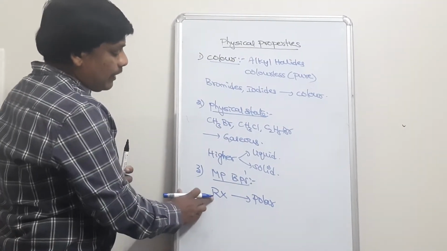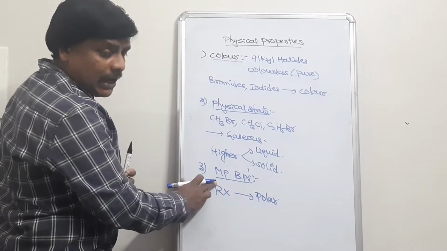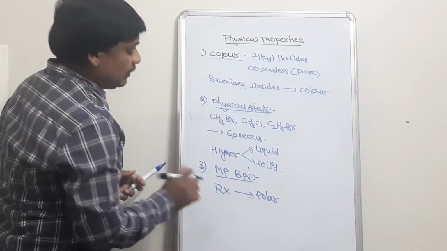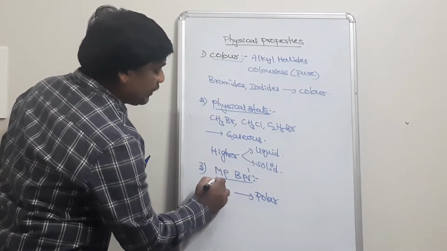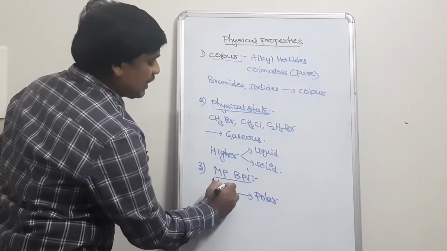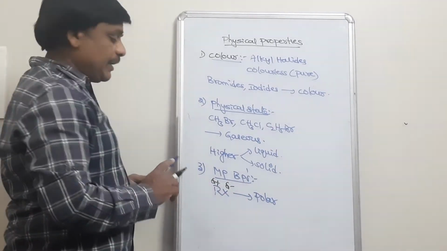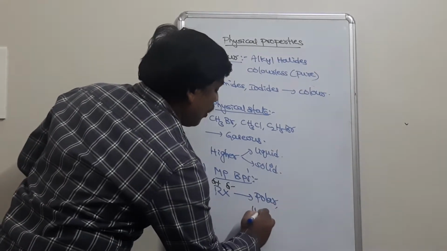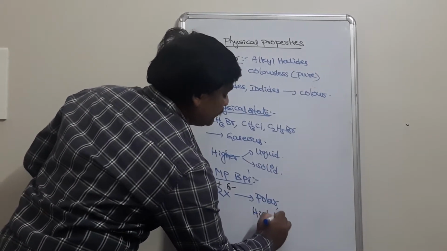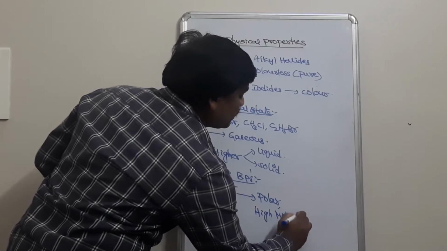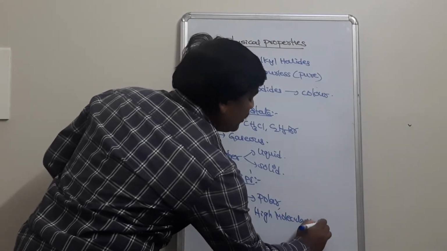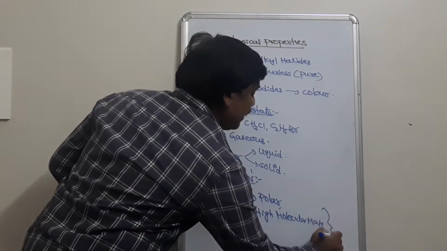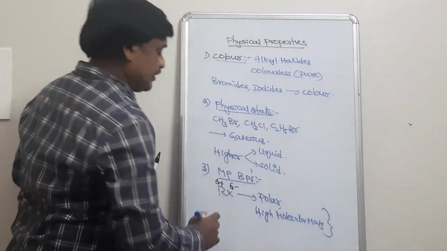Because in R the central atom is carbon, and carbon is less electronegative than halogen. So carbon gets a partial positive charge, whereas halogen gets a partial negative charge. This polar nature and high molecular mass are responsible for high intermolecular attractions.